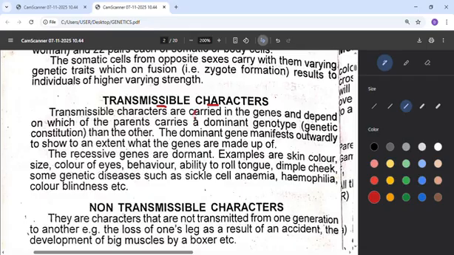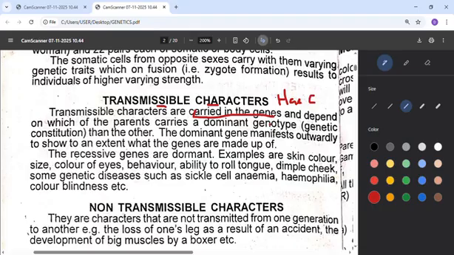Any character that is carried in the gene can be transmitted. For example, hemophilia goes along with genes, meaning that if one's parent has hemophilia, the child can also have it. So that character is transmitted. The same thing, color blindness is transmissible.